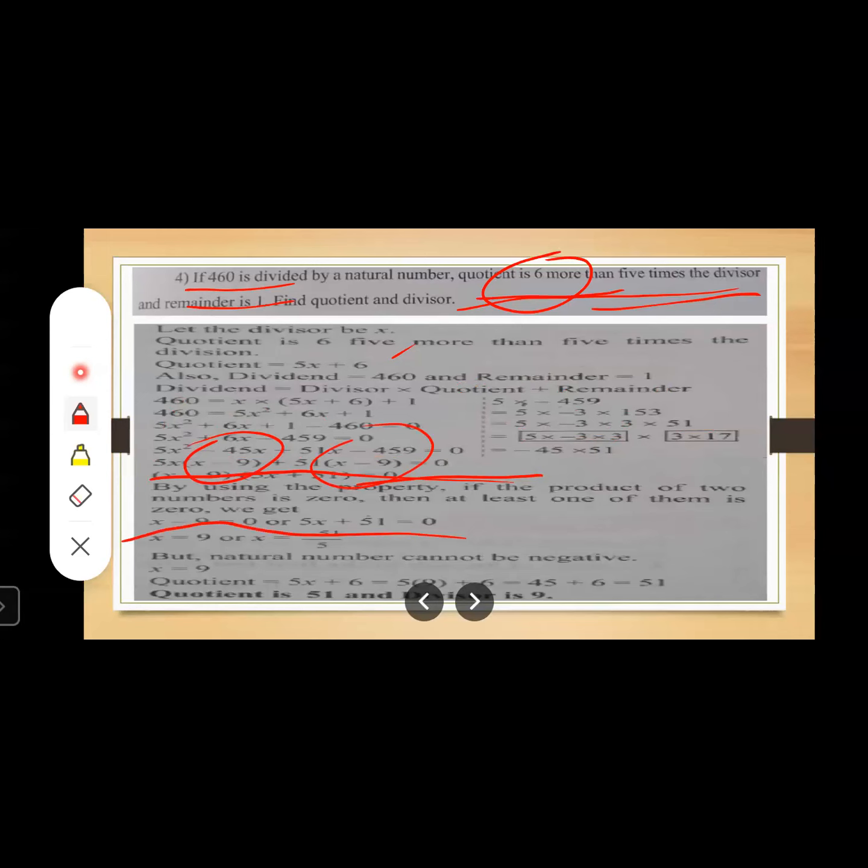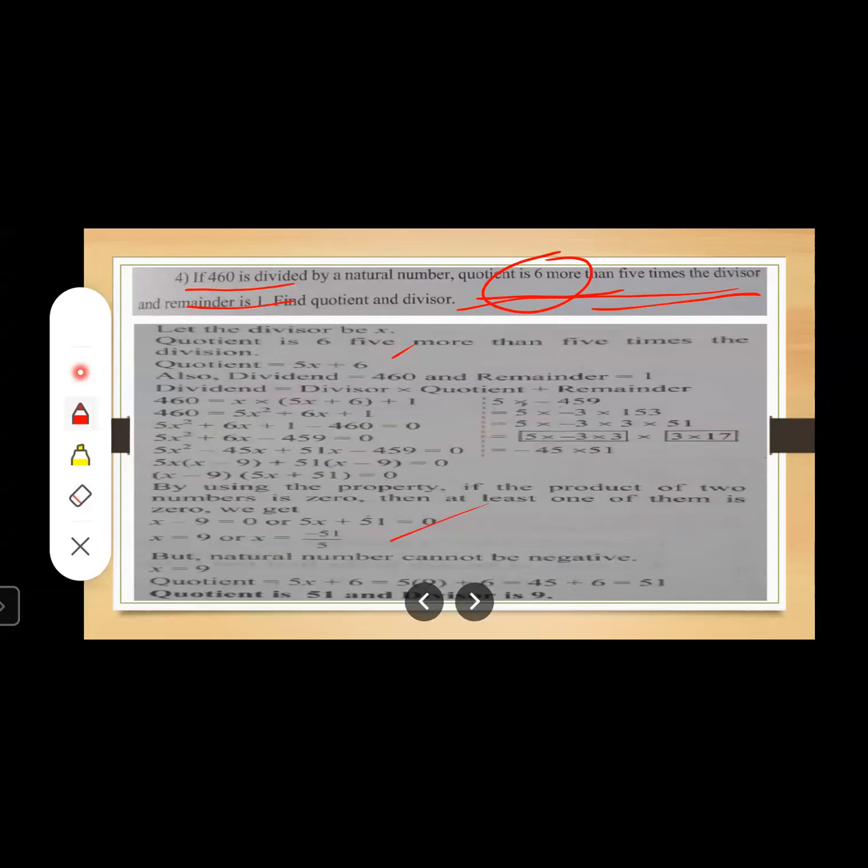Either x minus 9 is equal to 0 or 5x plus 51 is equal to 0. So this is how you will get x is equal to 9 or x is equal to minus 51 upon 5. When 51 goes to the other side, it becomes minus 51 and 5 goes to the denominator.